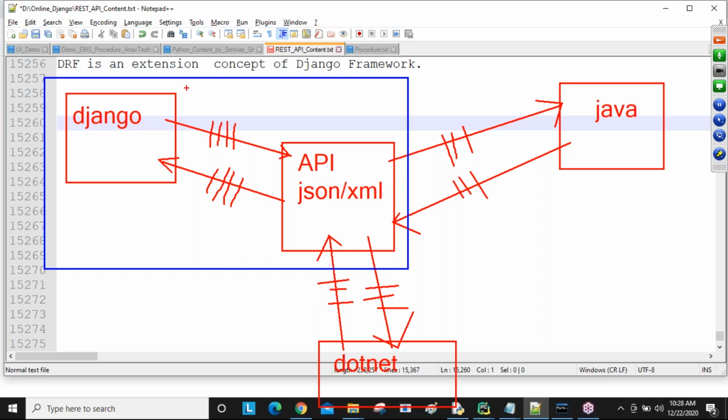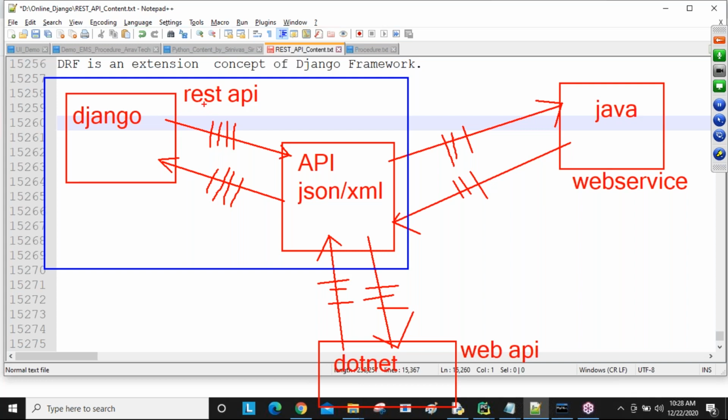So here, what are we calling ourselves? Simply REST API developers. Here Java to JSON, JSON to Java, some developers are there too. Those people are called web service developers. And on the .NET side also, they are simply called web API developers. Web API developers, web service developers, and REST API developers, we are calling.